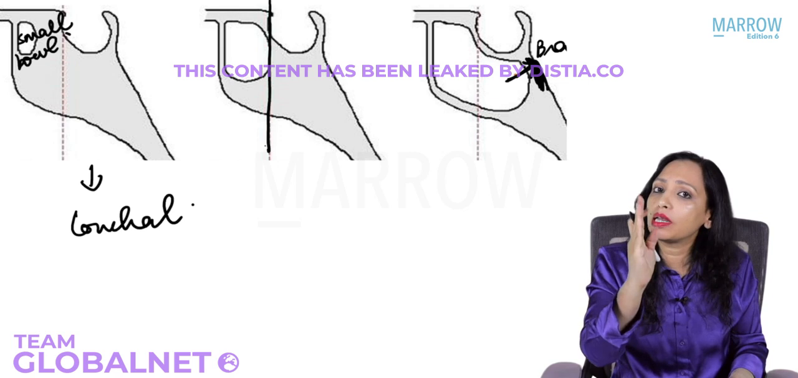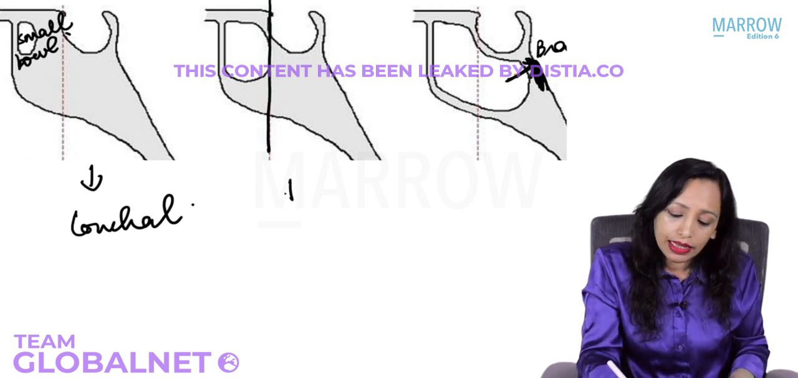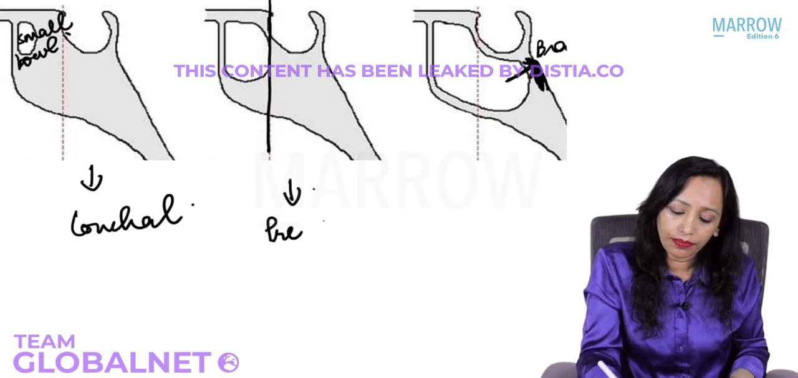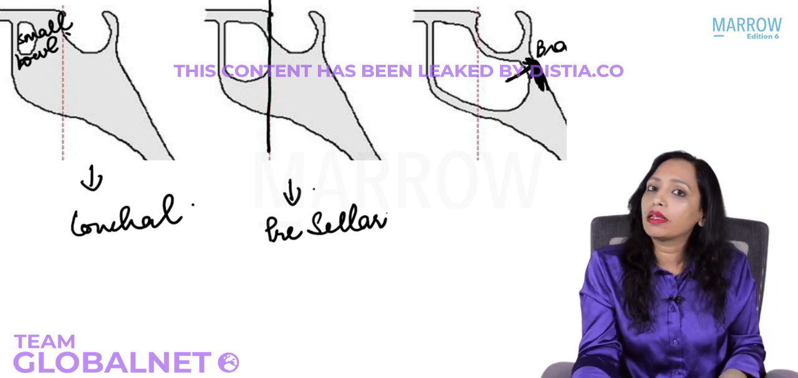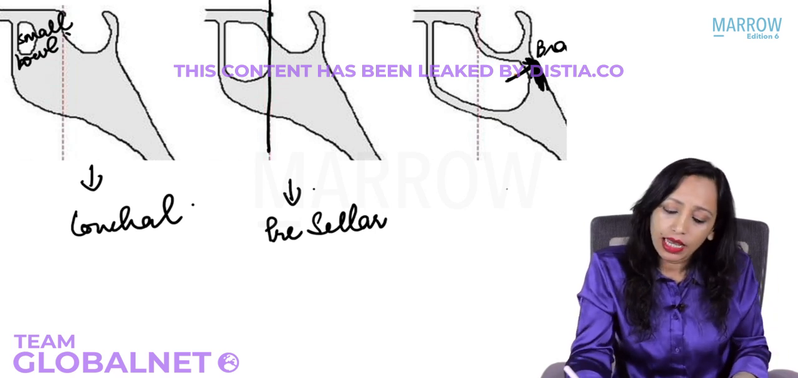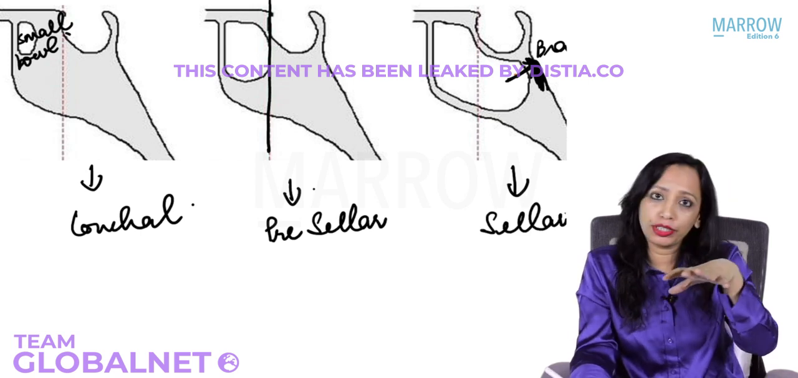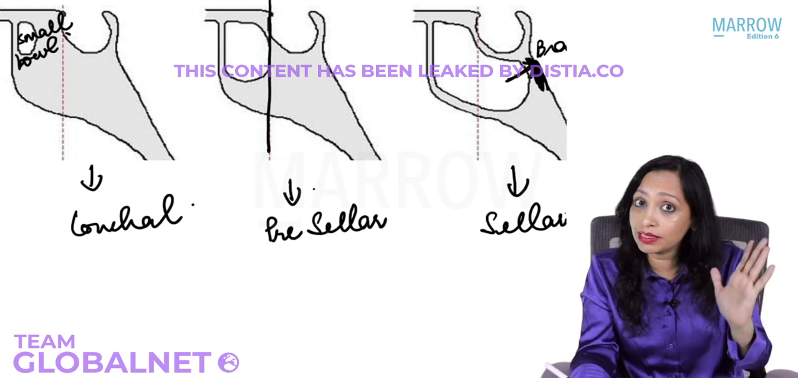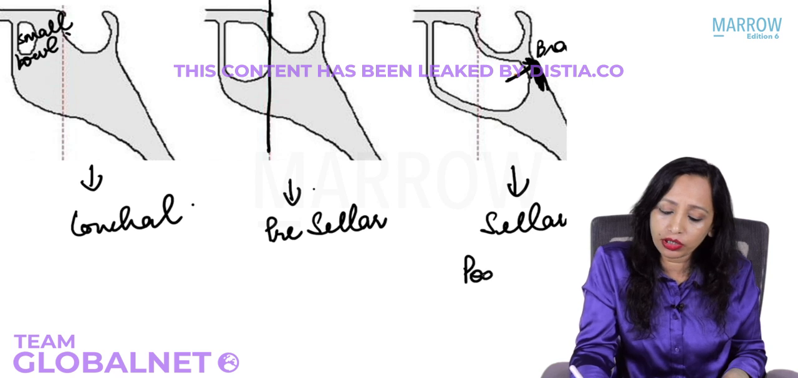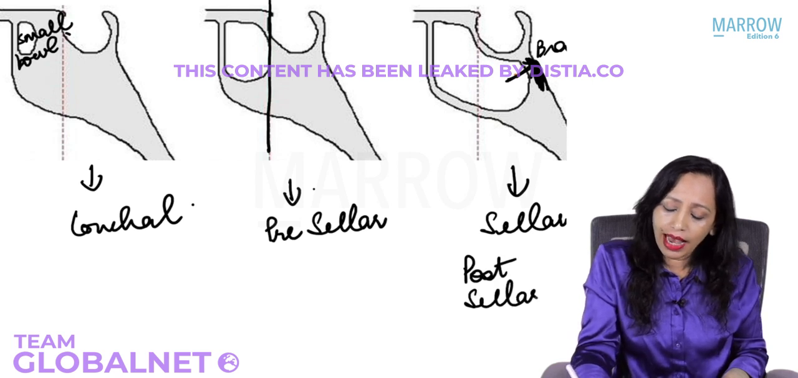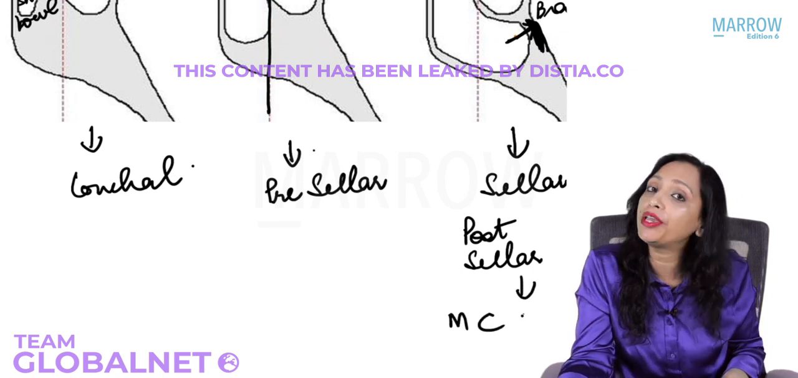The second is where the sphenoid sinus pneumatization ends before the sella turcica. Just before the sella turcica is starting, till there it ends. This is what is known as the presellar. Presellar. Before the sella turcica. And the third is the extensively pneumatized. This is what is known as sellar. All below the pituitary, all below the sella turcica, it is pneumatized. We have the sphenoid sinus. This is known as sellar, or it is known as post-sellar. And this is the most common variety of pneumatization that we find.